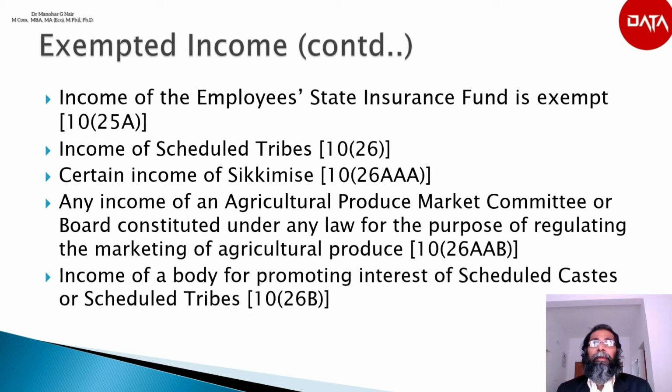Income of a body for promoting the interest of scheduled castes or scheduled tribes, as per section 10(26B). The income of a corporation established by a central, state or provincial act, or any other body, institution or association wholly financed by the government, which is formed for promoting the interest of the members of the scheduled castes or scheduled tribes or backward classes, is fully exempted.